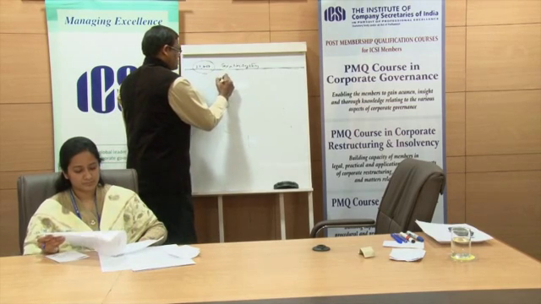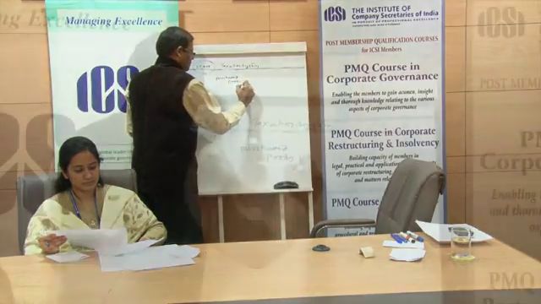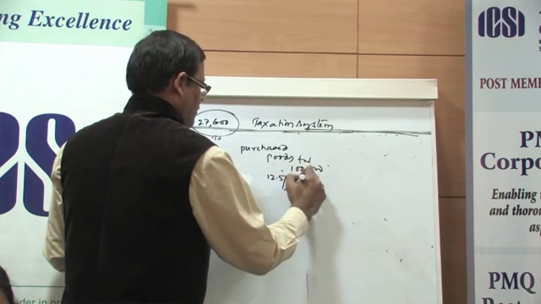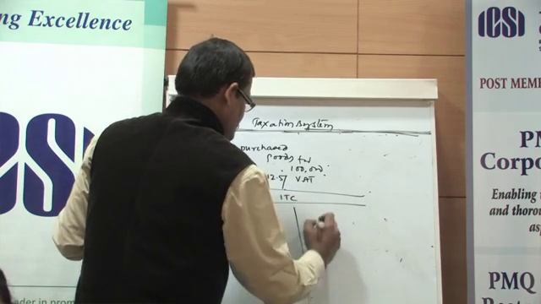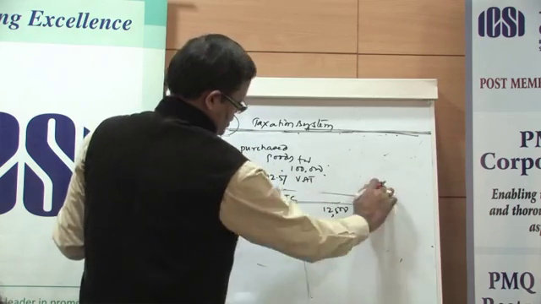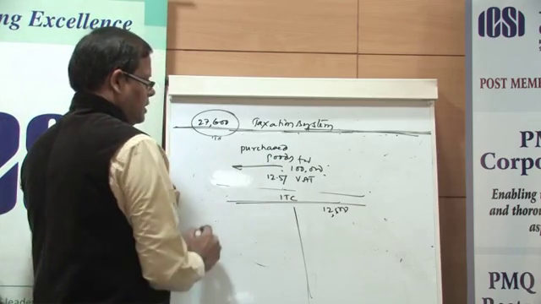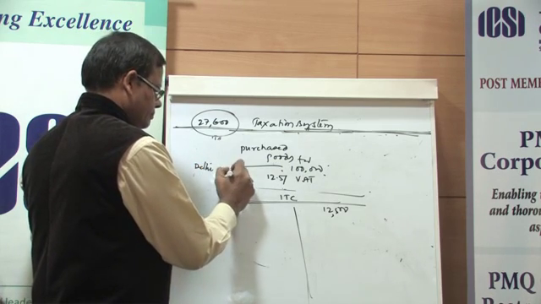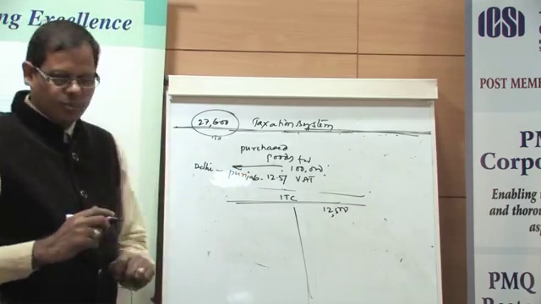Suppose you purchased goods for 1 lakh and paid, say, 12.5% VAT. So, you are eligible to take ITC and you have taken 12,500 rupees as ITC. Right? But suppose you are transferring the entire quantity to outside the state. You have a branch outside, say Delhi to Punjab. There is a stock transfer. In that case, you will be foregoing 2% here.